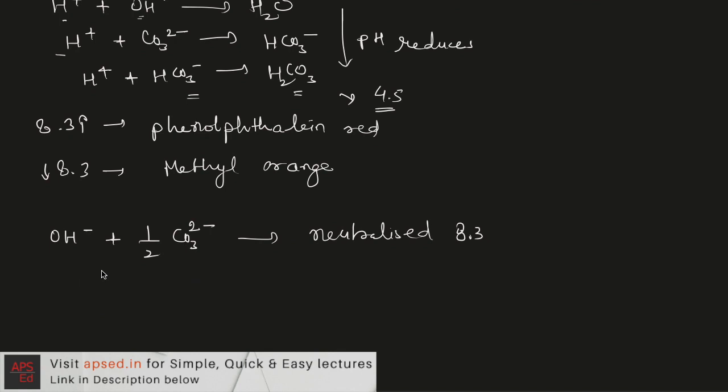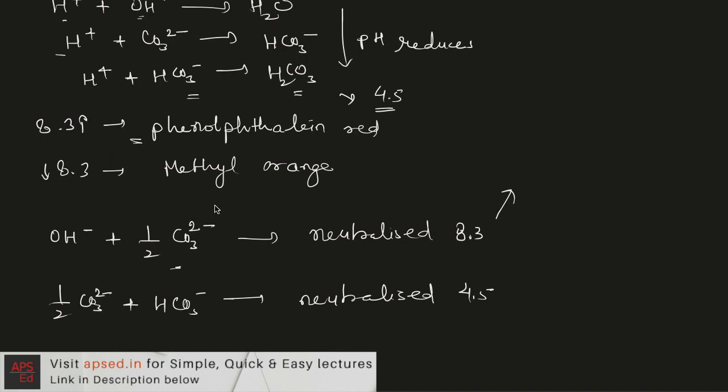The remaining half of the carbonate ions and all the bicarbonate ions are neutralized at a pH of 4.5. So up to 8.3 we use phenolphthalein red as the indicator, and below this value methyl orange is used.